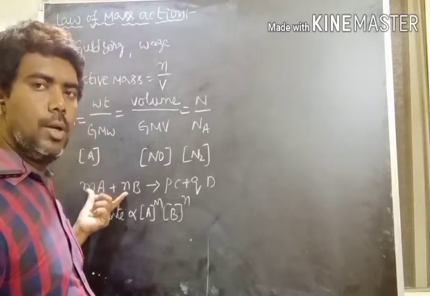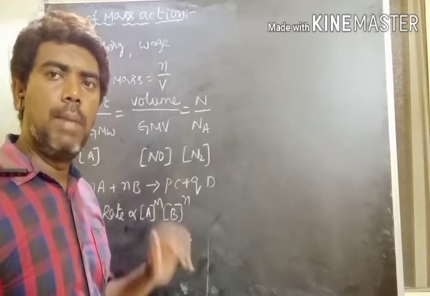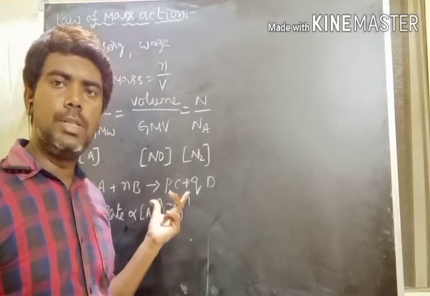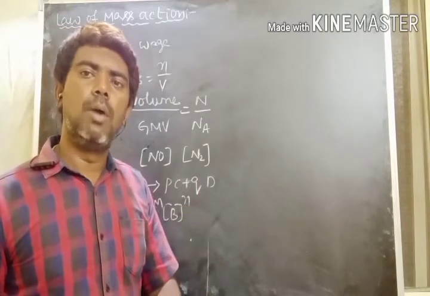What are the stoichiometric coefficients of reacting species present in the balanced chemical equation? They are exactly raised as powers.